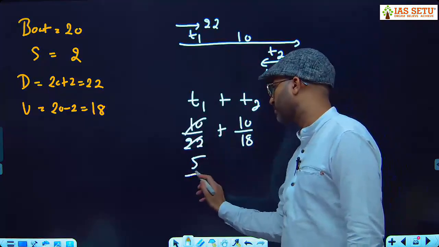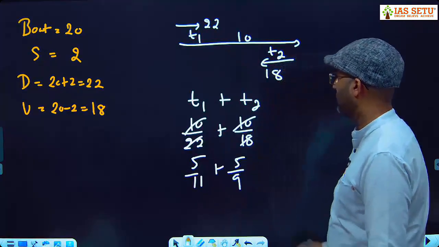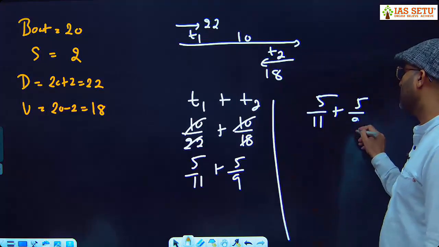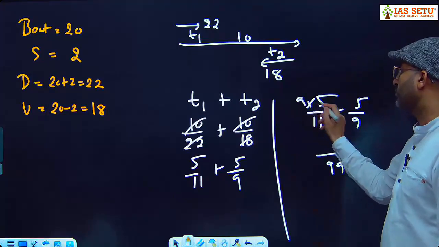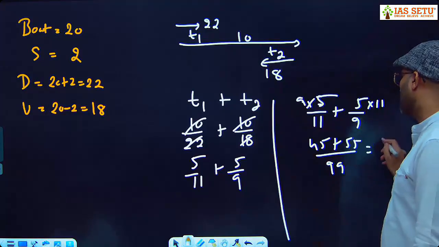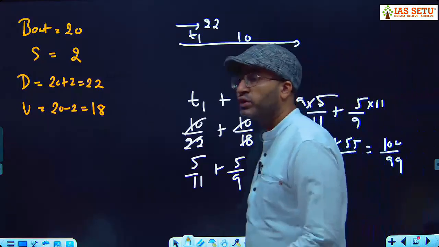This is 5 by 11. This is 5 by 9. Now how to solve 5 by 11 plus 5 by 9? Take LCM 99. Multiply with 9: 5 into 9, 45. Multiply with 11: 55. You get 100 by 99. What is 100 by 99?